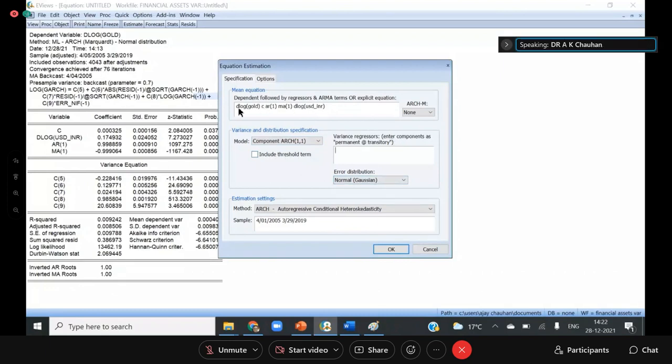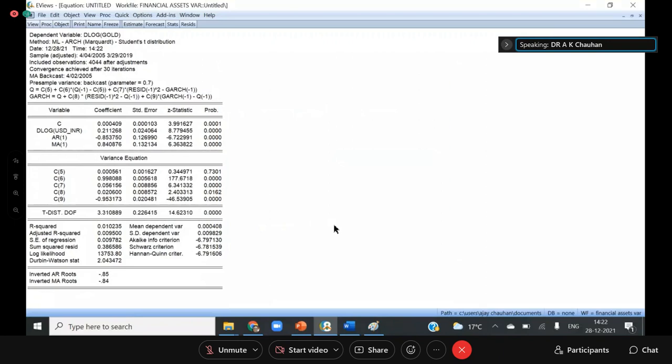This is the forecasting equation, and I'm putting it none. In this option I am going to component ARCH model, and for distribution I'm taking the Student's t. Autoregressive, everything is fine now. Now I go to the OK. So the result will come here. It is taking time. So the equation is already there.